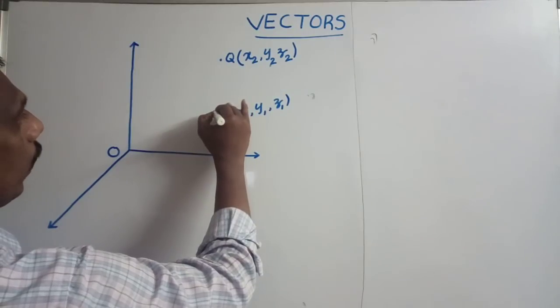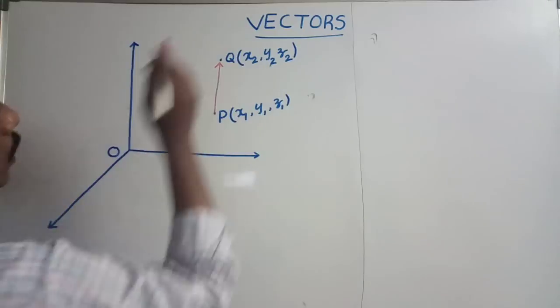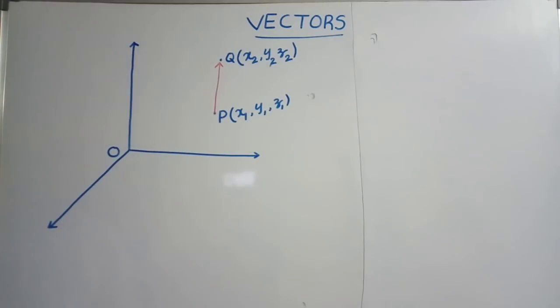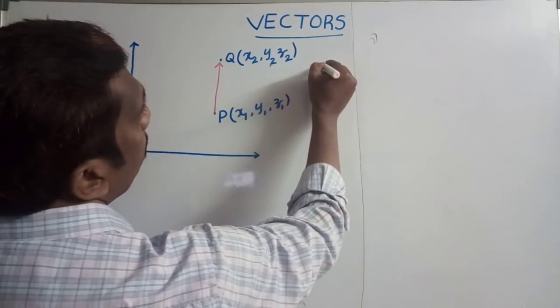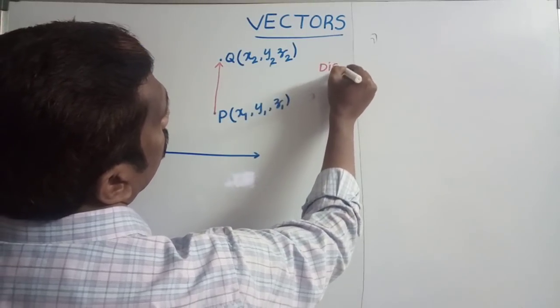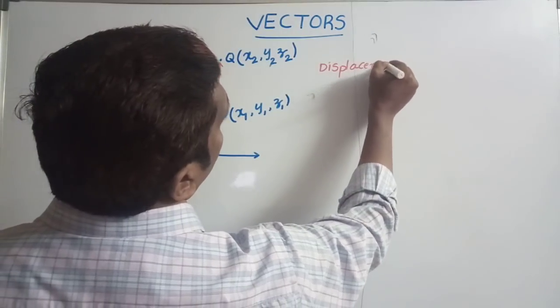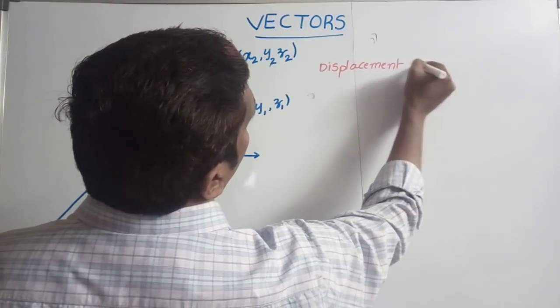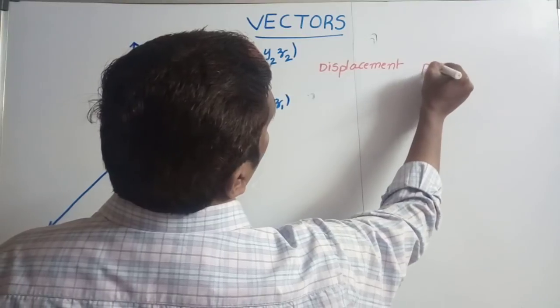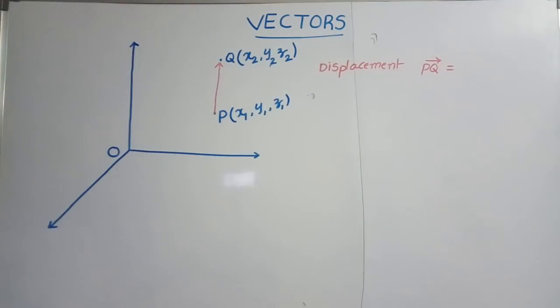The line joining the initial and final points gives the displacement vector. Here the displacement vector is PQ bar. So how can we get PQ bar?